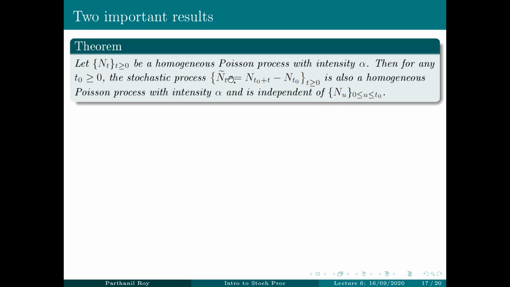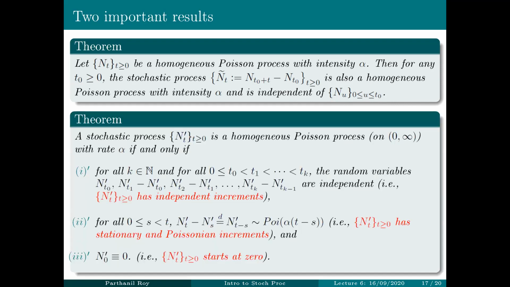Whatever you observe is independent of whatever you haven't observed, namely whatever has happened before you joined your office. That's the statement of this result. Then we gave this characterization result of homogeneous Poisson process.